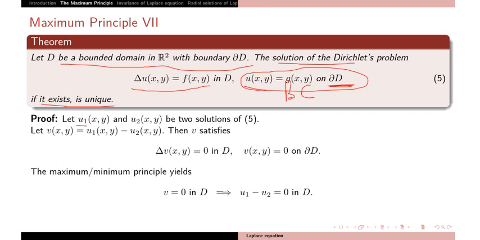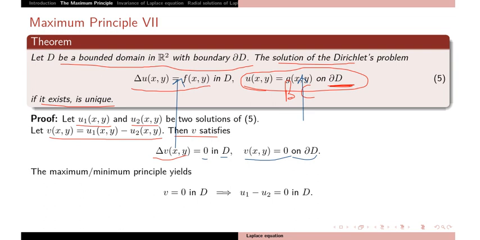On the contrary, assume that we have two solutions u1 and u2, and define their difference v equal to u1 minus u2. Then you can check that delta v is 0 in D and v equals 0 on the boundary. So we have transformed the equation into v.